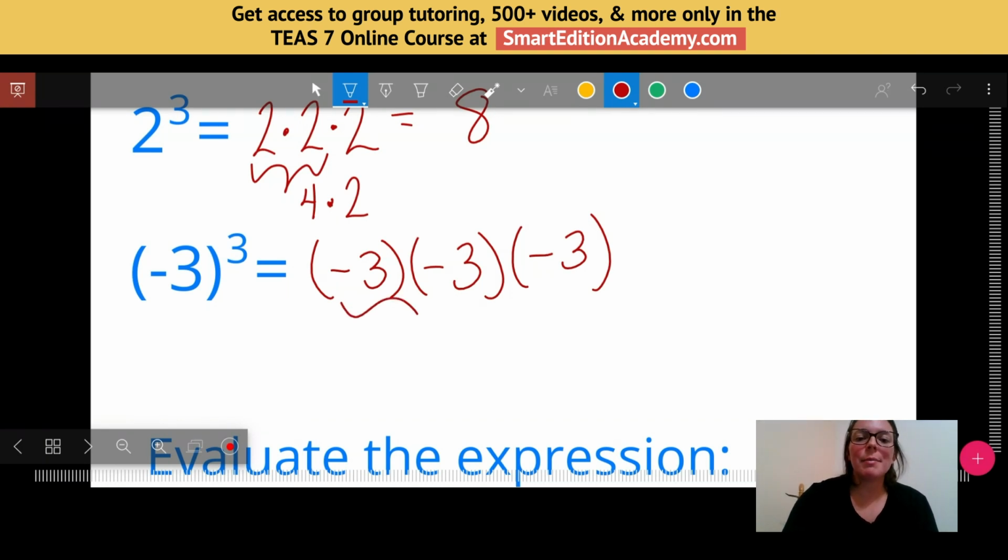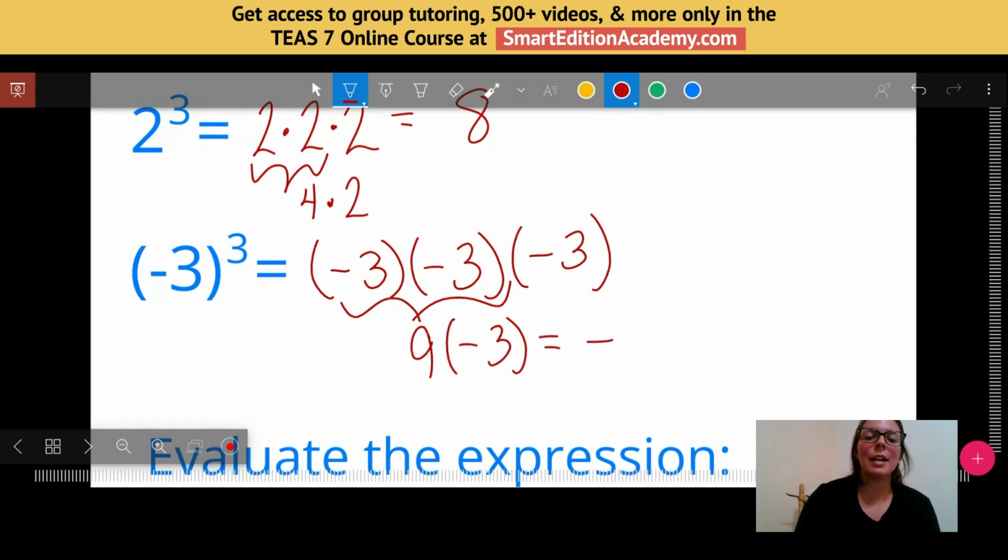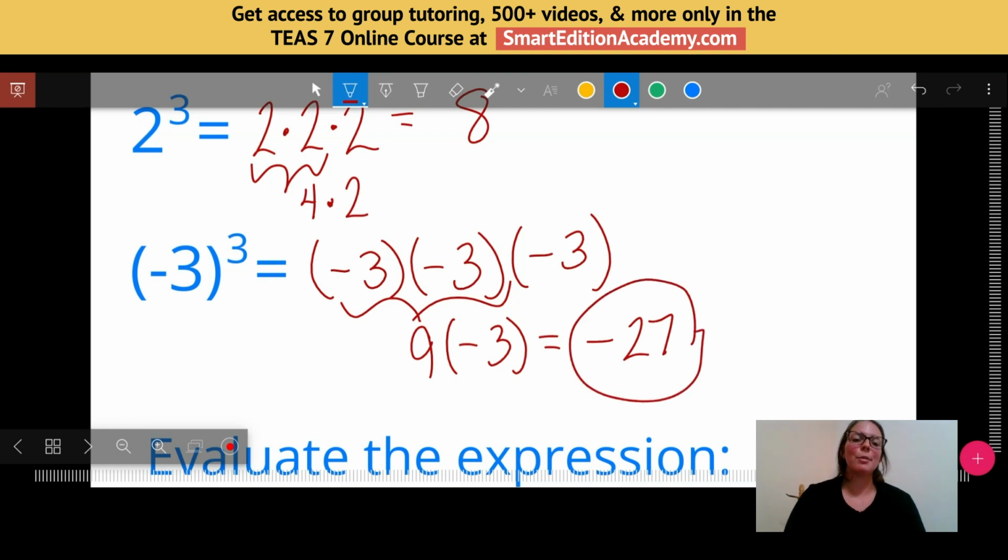Well, if I do negative 3 times negative 3, I get a positive 9. And then I have positive 9 times negative 3. A positive times a negative is a negative. 9 times 3 gives me 27. So that would be my solution, negative 27. This would be a different answer than if I just had negative 3 to the third without those parentheses. So definitely important for us to notice parentheses when we are solving problems and not overlook them.